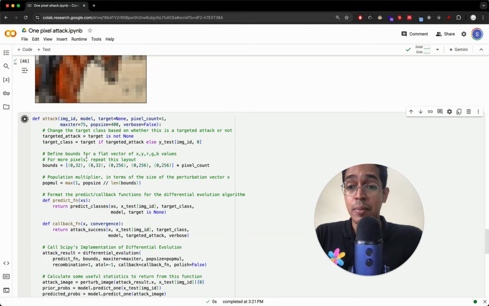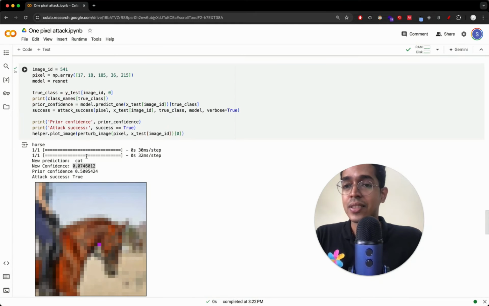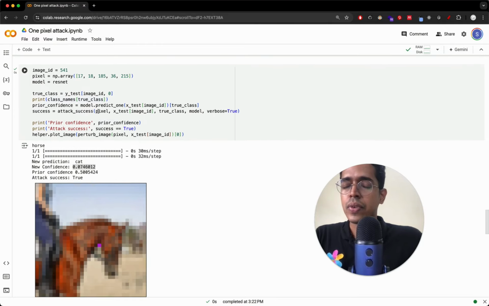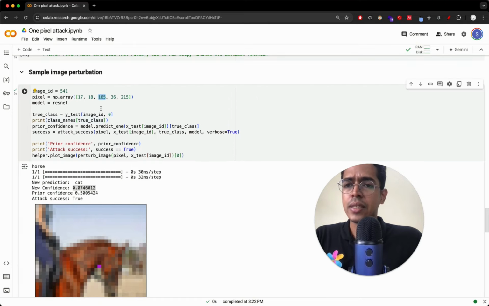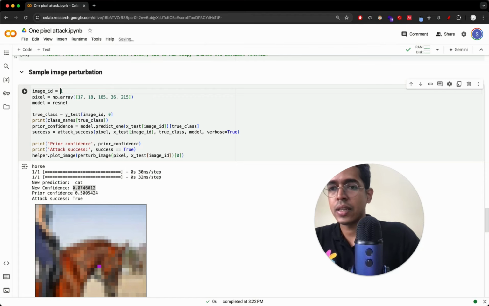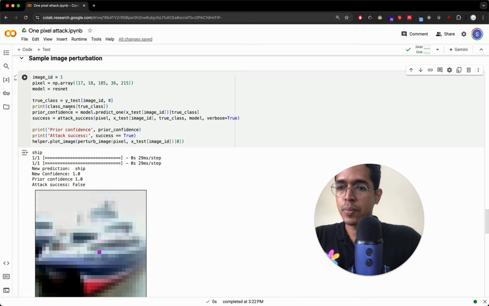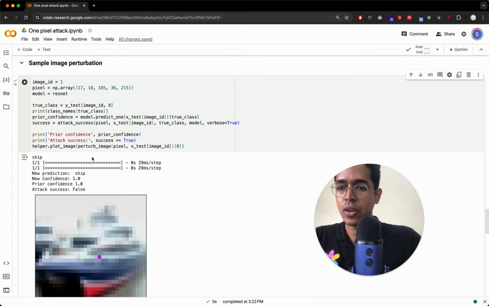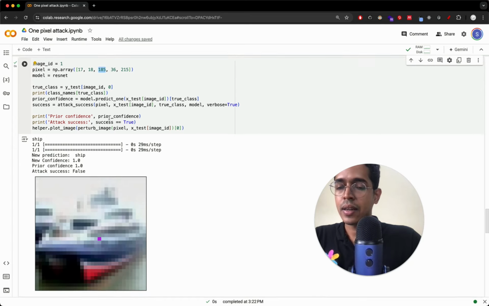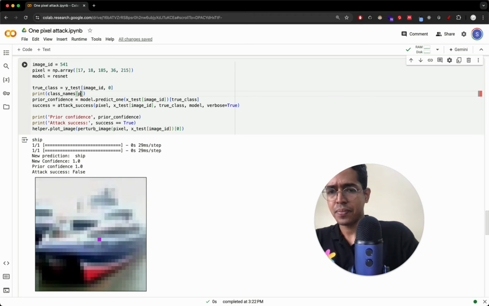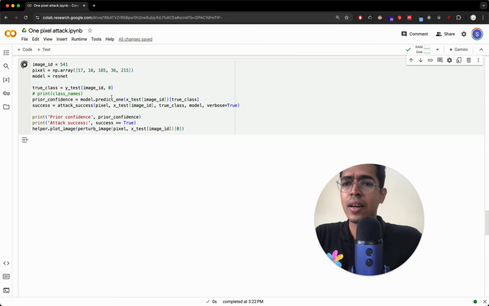Okay. It's amazing. I mean, you can bring it to any class. We can play with this. Let me take another image. So let's say image number 1. What is this image? New prediction is ship. Old prediction is also ship. So it has very high confidence. I think it's very hard to come up with, by trial and error, which pixel to modify. So I will not attempt that.